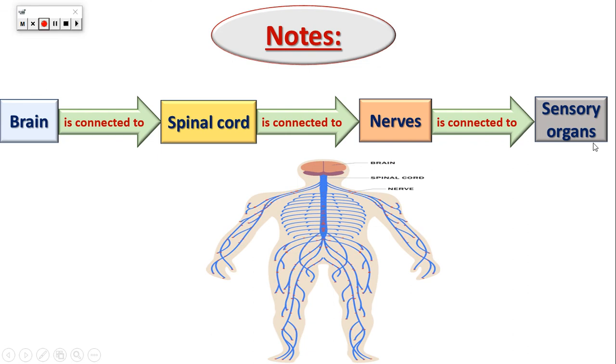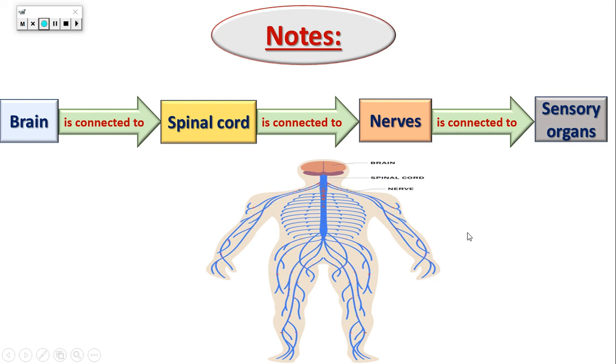The sensory organs, I told you in the first slide that the 5 senses are part of what? The nervous system. So the sensory organs take the information as you touch a hot cup of tea.